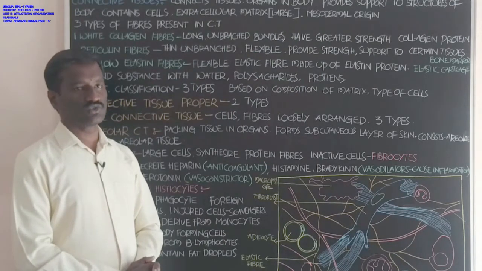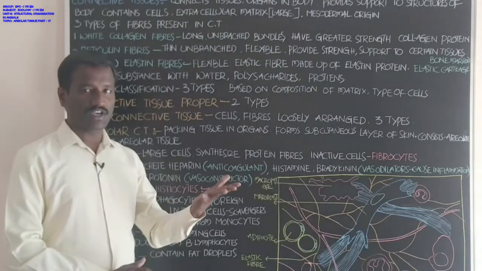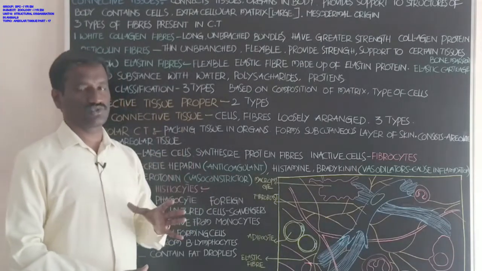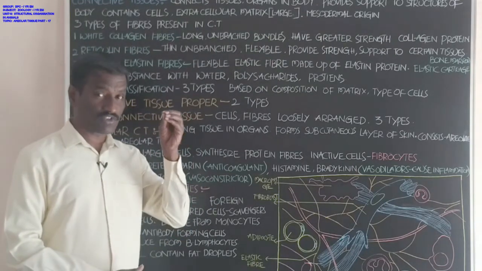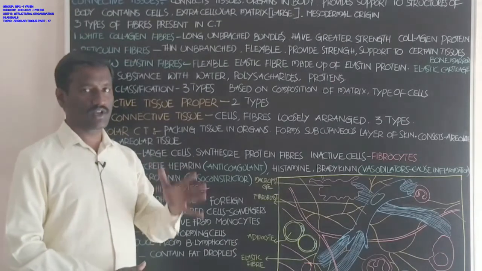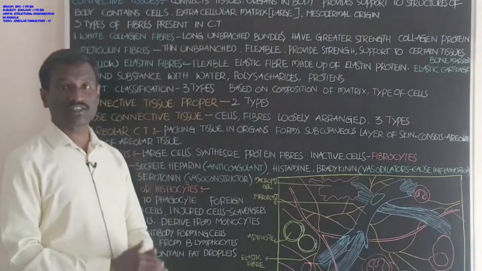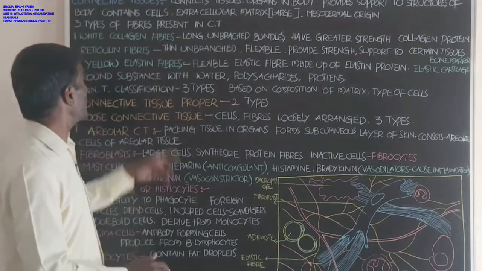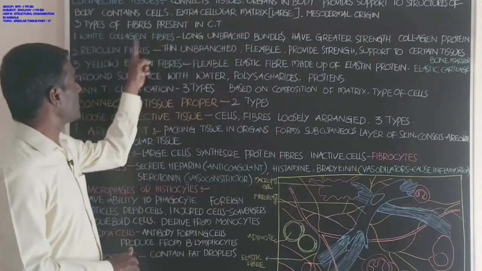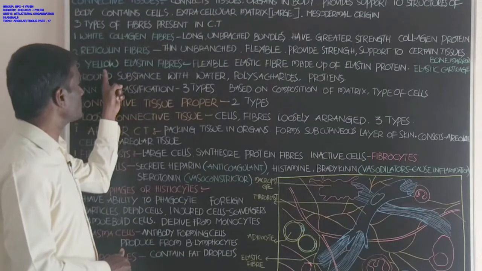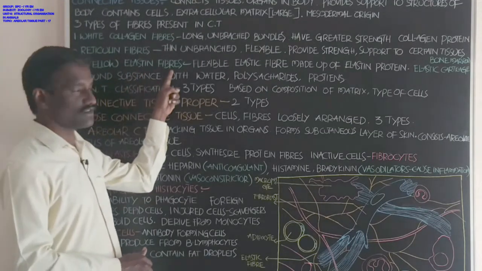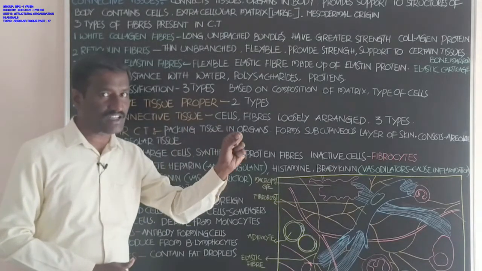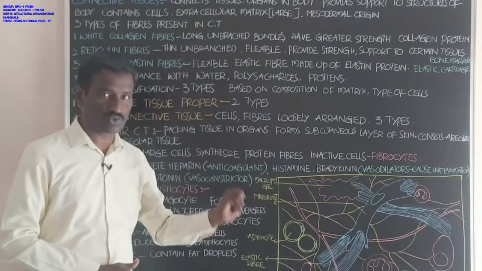Any connective tissue in the body shows these three types of fibers. Which are these three types? First one is white collagen fibers, second one is reticulin fibers, third one is yellow elastin fibers. These are the fibers present in the connective tissue.